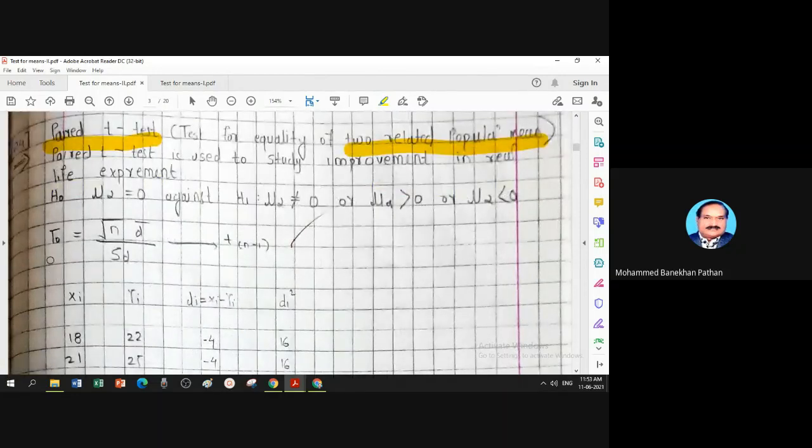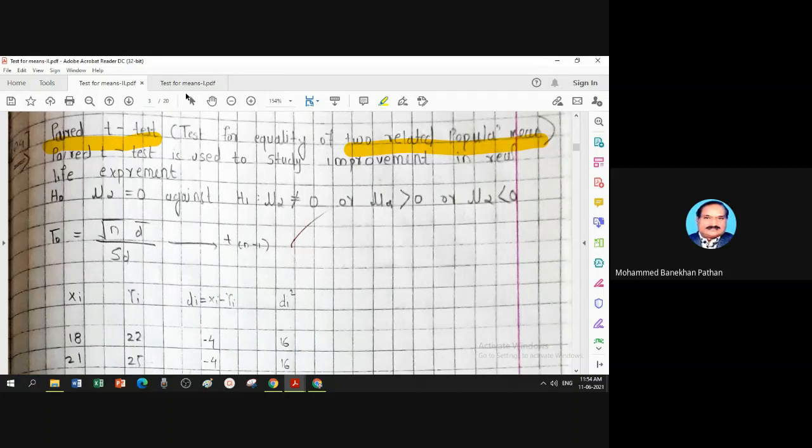Now, what is the test statistic? T0 equals root n times d bar divided by SD. This is one notation. S is for standard deviation, and d as a subscript is the variable under study, d for the difference of two observations. This follows the t distribution with n minus 1 degrees of freedom.